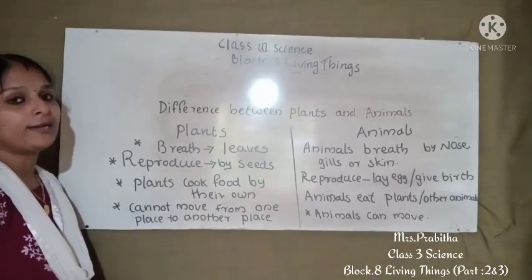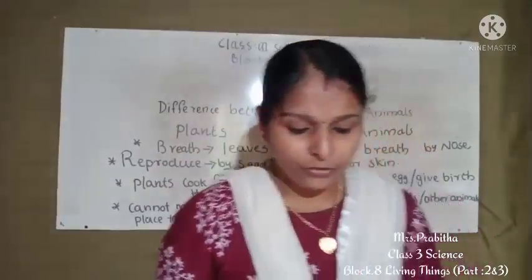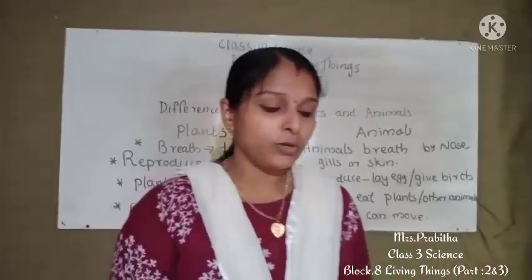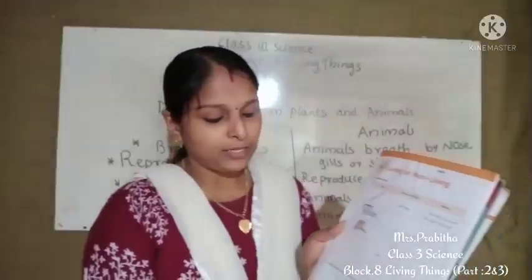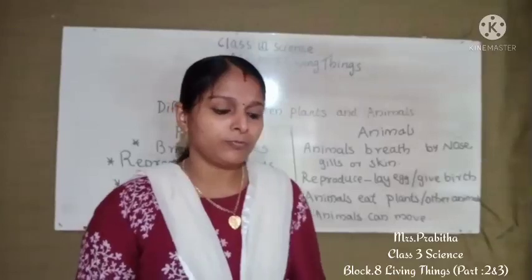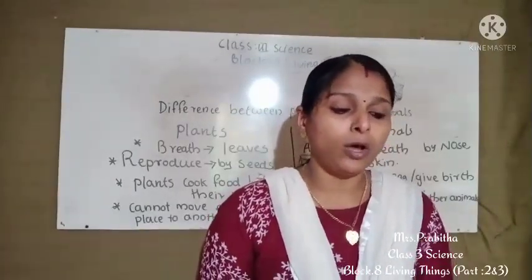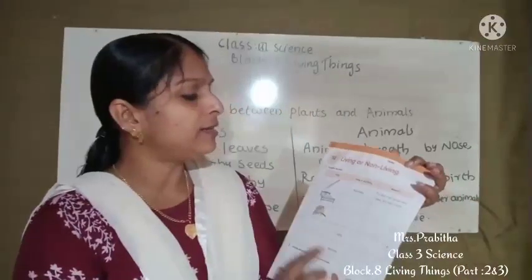Okay, now we can discuss the workbook. Everybody take your workbook, children. So we have to complete worksheet 2 also. Everybody take page number 45 now. Our lesson 2 is living or non-living. So we can complete this table.